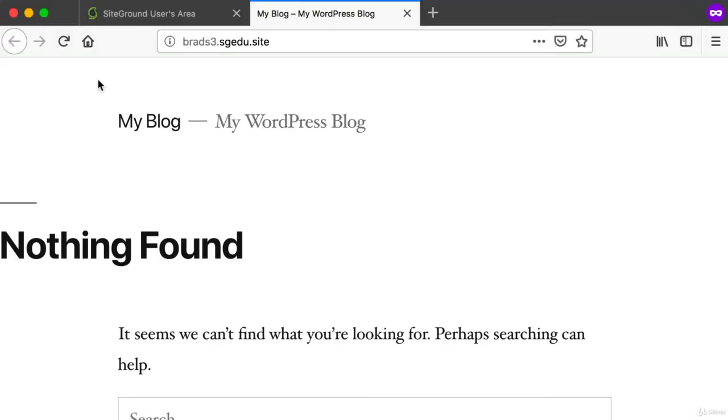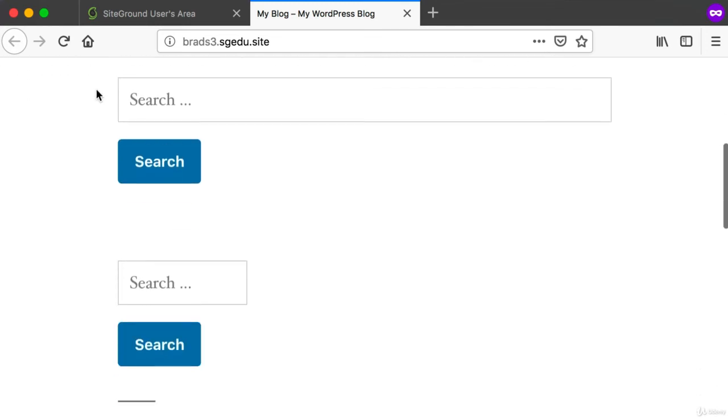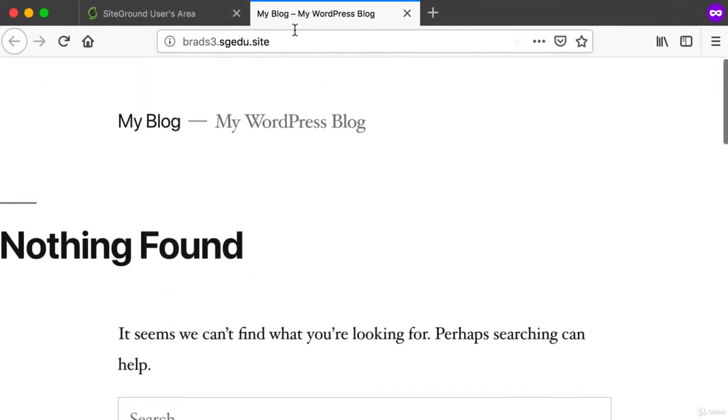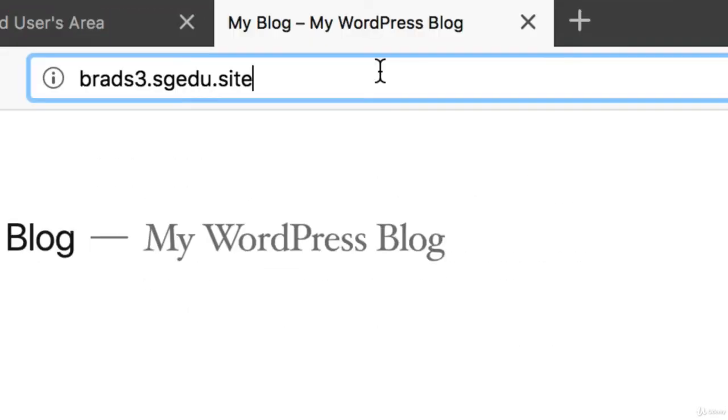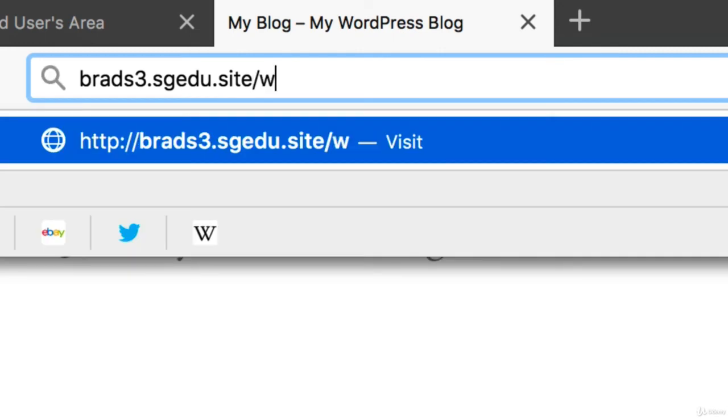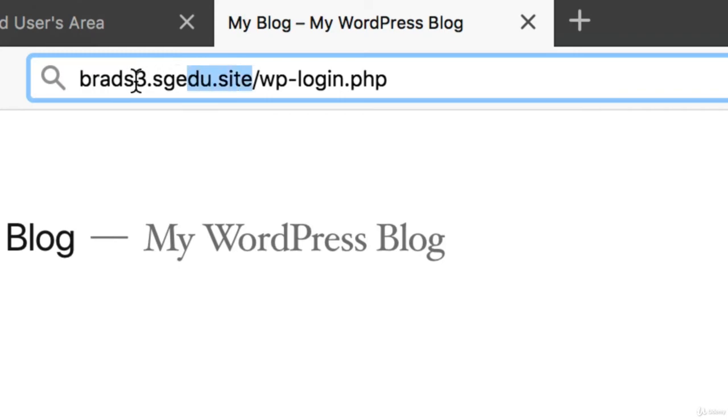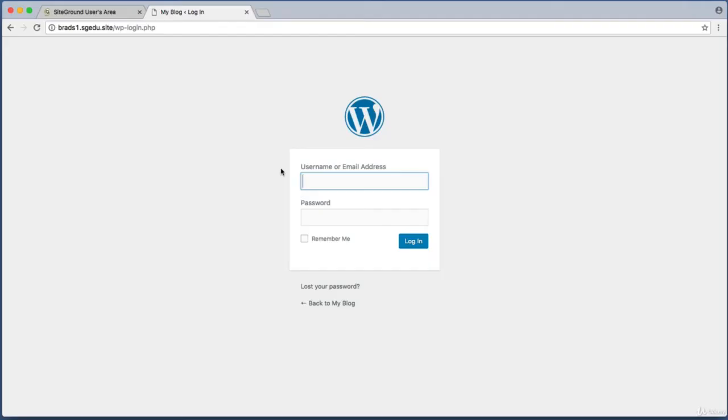And this is your very own WordPress website. All right, so you could share this URL with anyone in the world and they would be able to see this website. All right, but if this is your website, you want to be able to log in as the administrator so you can edit and change and customize your website. Up in the address bar, at the end of your URL, add on a / and then wp-login.php. And again, this part of your URL will be different. So press enter, and then just add the WordPress admin username and password.